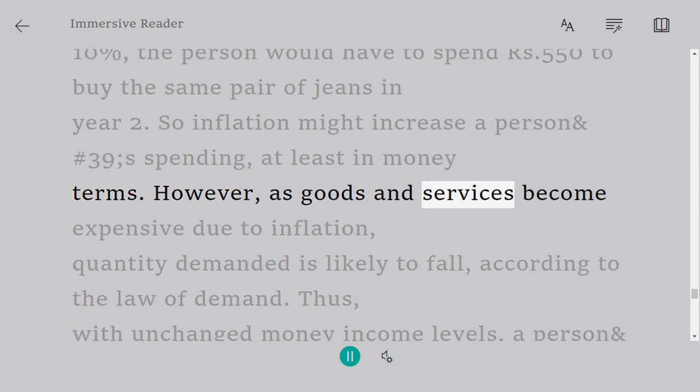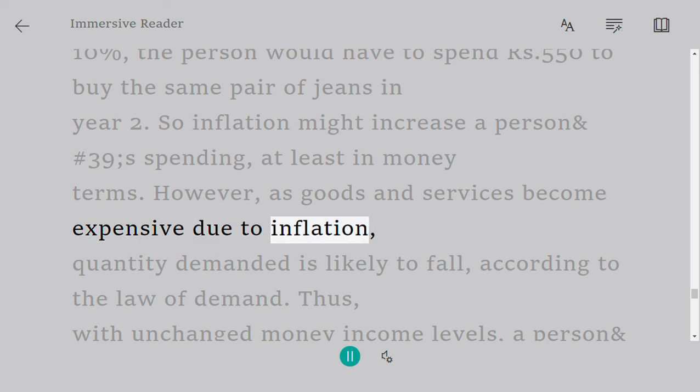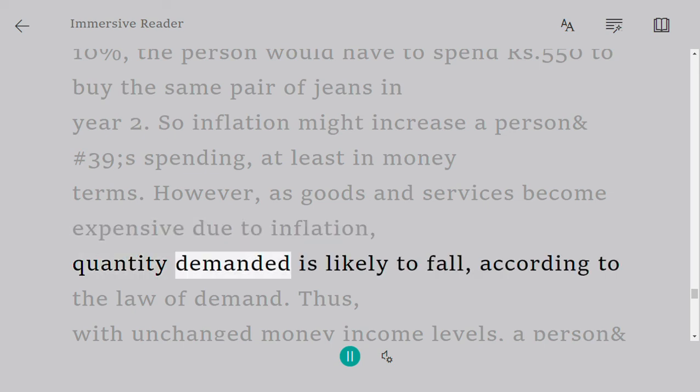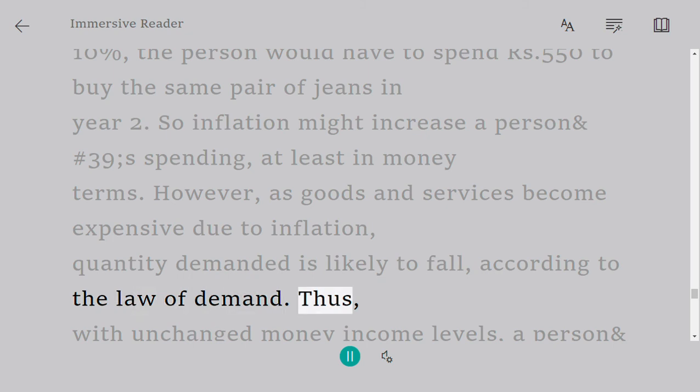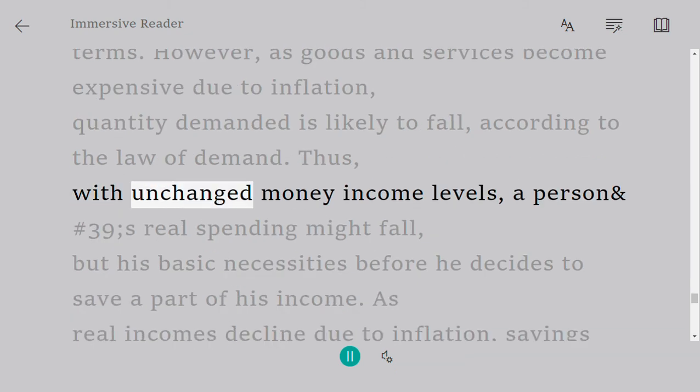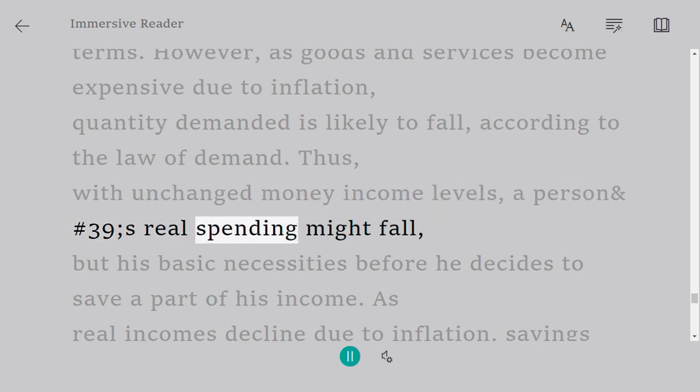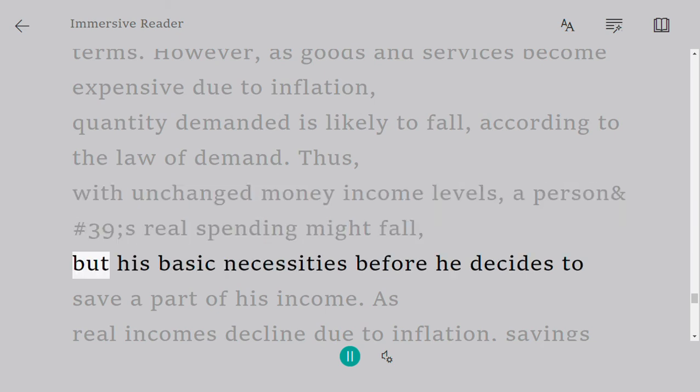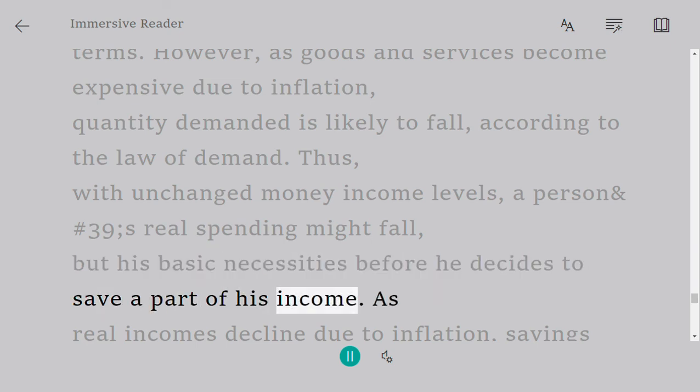However, as goods and services become expensive due to inflation, quantity demanded is likely to fall, according to the law of demand. Thus, with unchanged money income levels, a person's real spending might fall. But he first buys his basic necessities before he decides to save a part of his income.